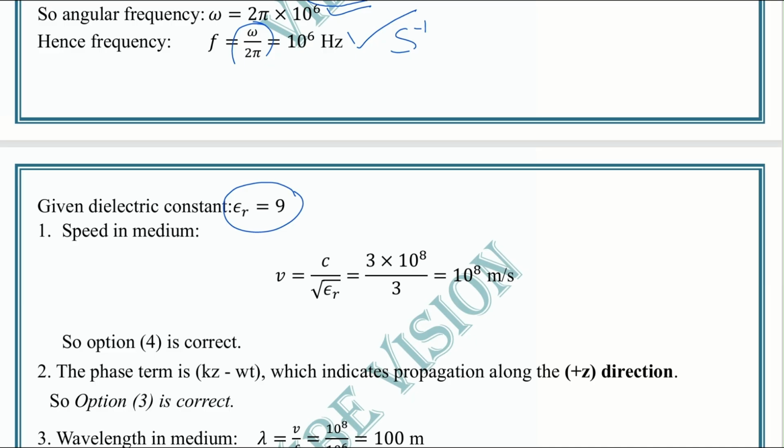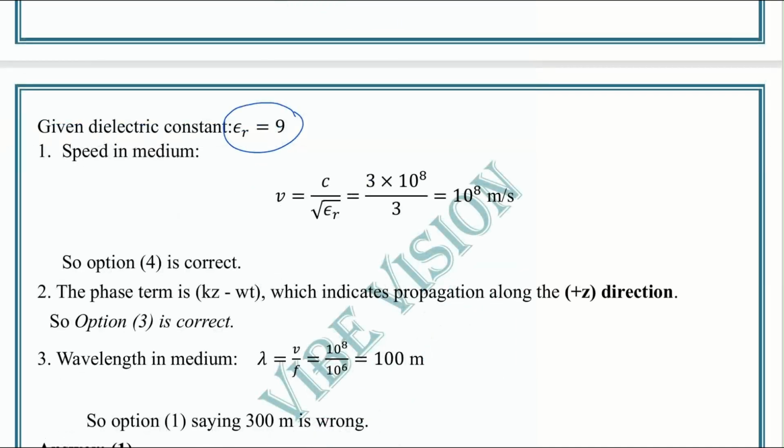We know the speed of the wave in that medium is v equal to c by root over mu r er. But this is a lossless dielectric medium, so mu r equal to 1. So we only need er: c by root epsilon r, that is 3 into 10 to the power 8 by 3, the 3s cancel out, only 10 to the power 8 meter per second. So this is the speed.